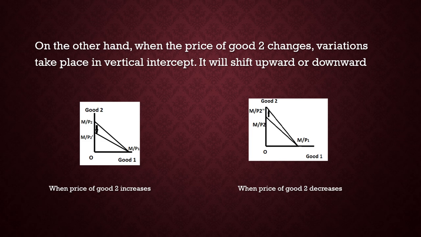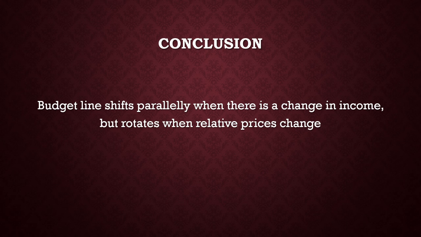To conclude, the budget line shows the maximum consumption of a consumer at a given level of income. It shifts parallelly when there is a change in income, but rotates when relative prices change.